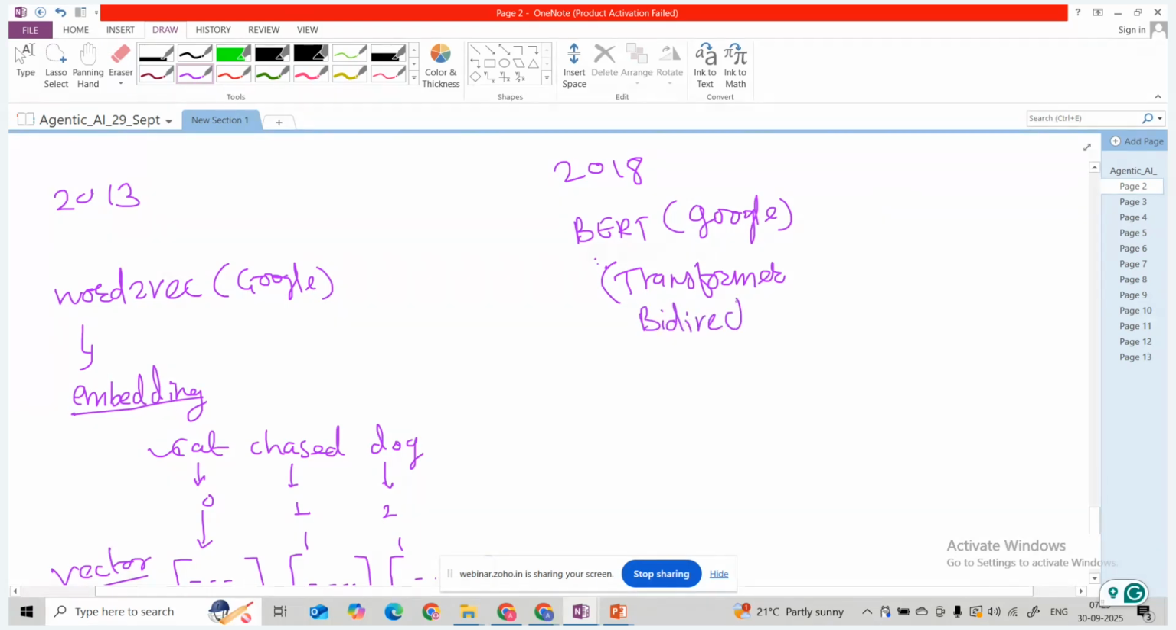Understand the context, guys. It means now the BERT model is aware of the context, right? Let's suppose we are given a paragraph. This BERT model is able to understand the context. It is context aware understanding.